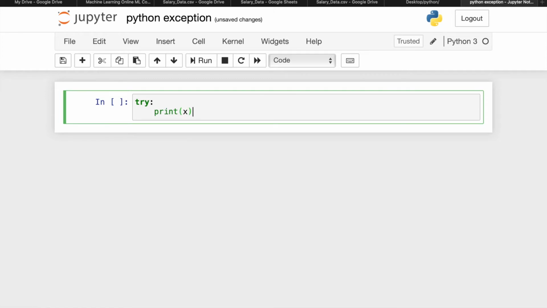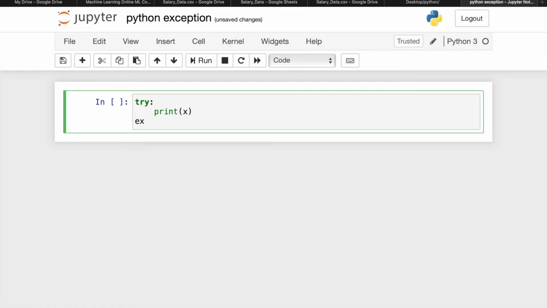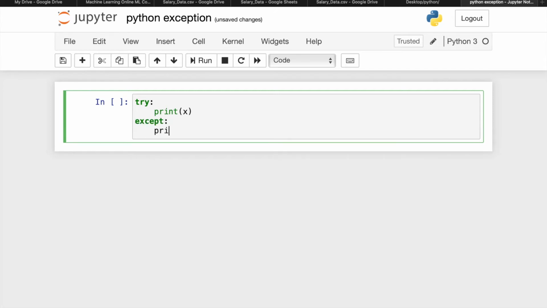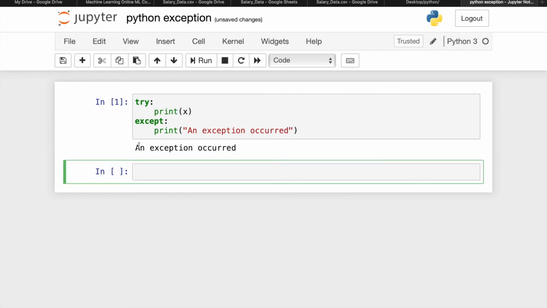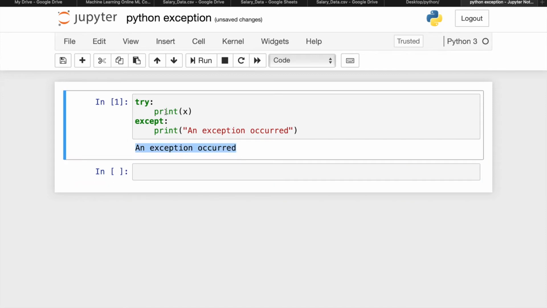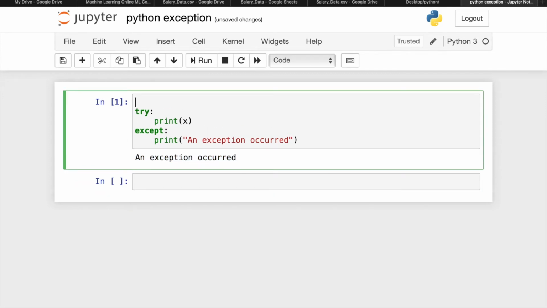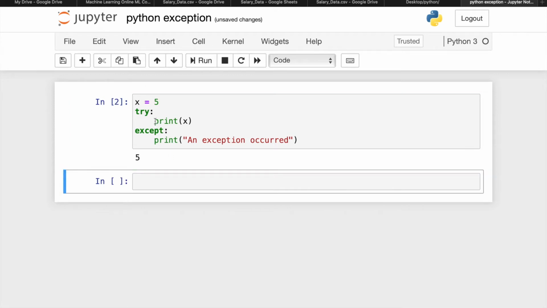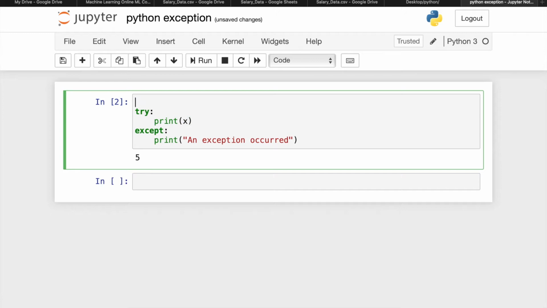If something happens, then except print an exception occurred. If I run this program, we will get an exception occurred because we didn't declare the x value. Suppose we declare x is equal to 5 and run this program, then I will get 5.